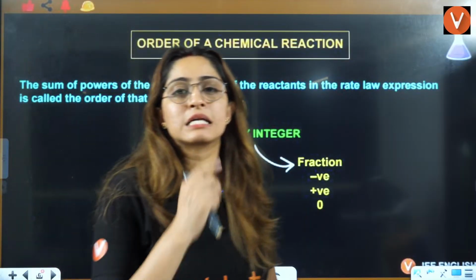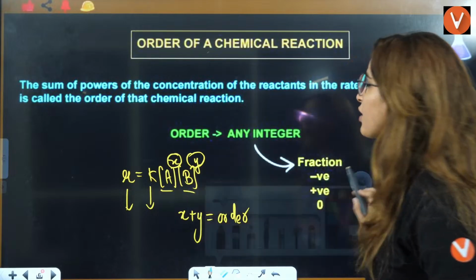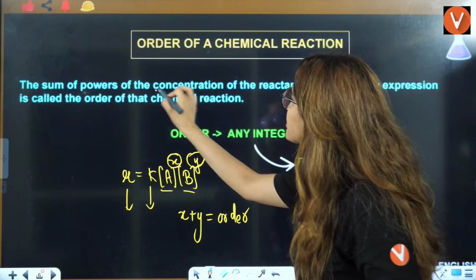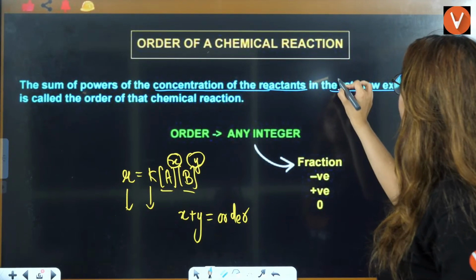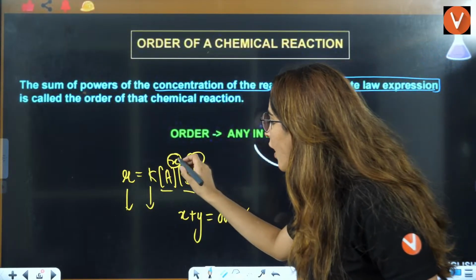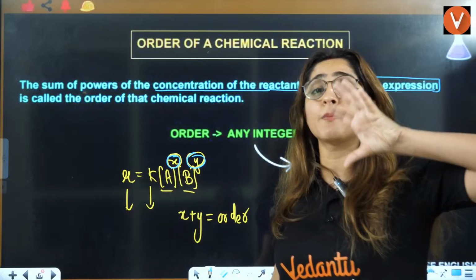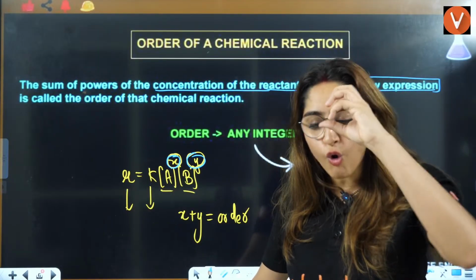Okay, now let's understand order in more detail. Order is the sum of the powers of the concentration terms of the reactants in the rate law expression. What is the addition of the powers on the concentration terms?